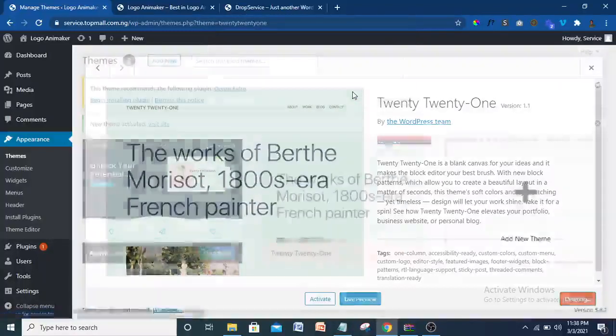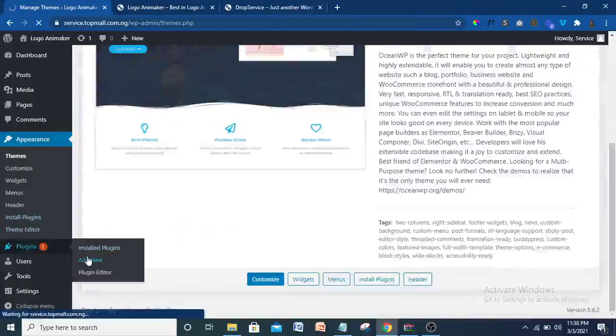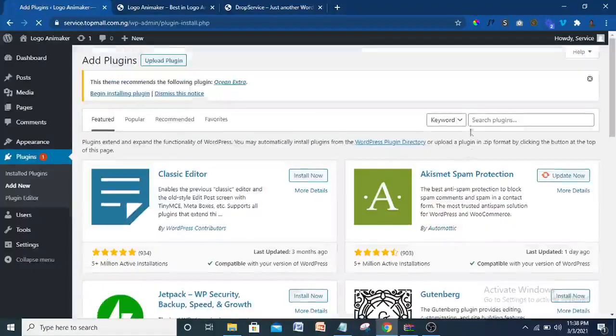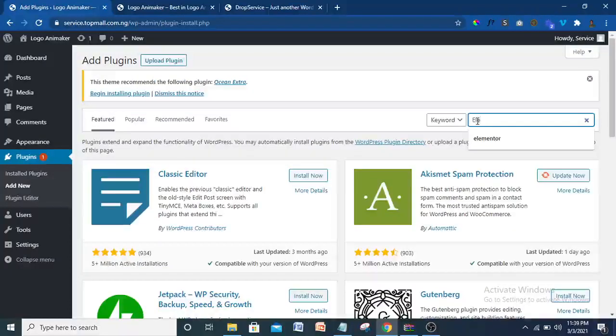Okay, that being done, we need some plugins. A plugin gives extra functionality to your website. It aids your website, makes your website easy to manage and easy to create. It makes it perform more functionality. So the first one I'm going to do is Elementor. Just search for Elementor.